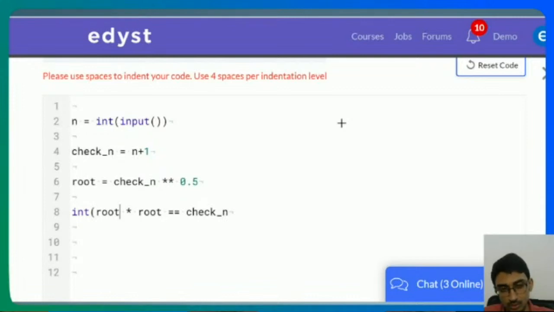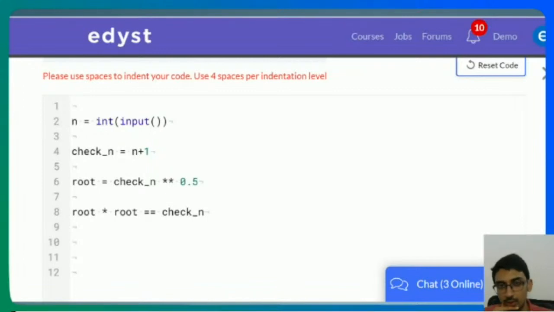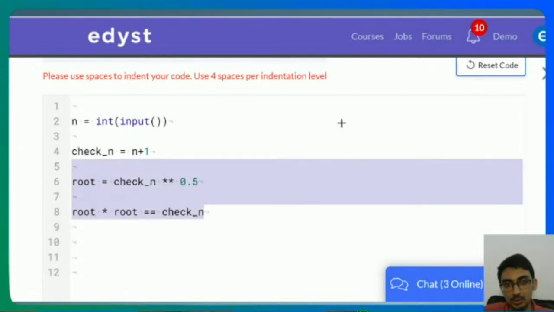No, we should not do it like that. If I do it like this, if root into root is equal to check n, then we can figure out that it's a perfect square or not. You'll have to do some data typecasting and so on. But I'll not go through this way because this will only help Python students. In C, C++, Java, you'll think, sir, how do I do the square root here, right? So I'm not going to do that. I'll instead do another way.